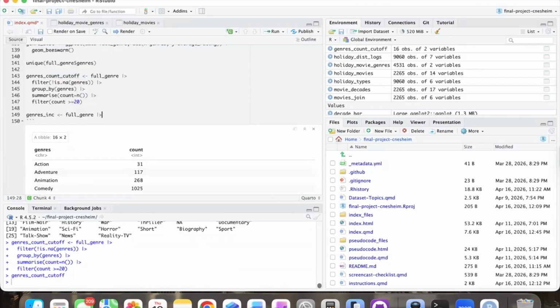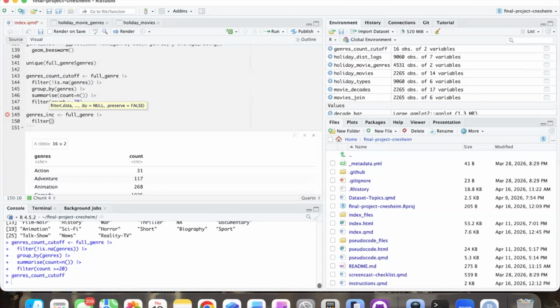So what we're going to do is take this information and create a new data frame that talks about our genres included. And we're going to filter for genres that are in the unique genres count cutoff genres column.